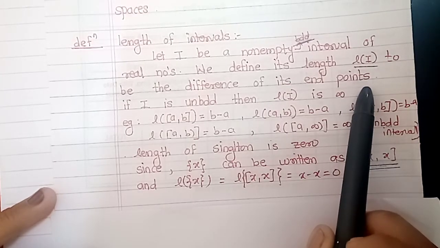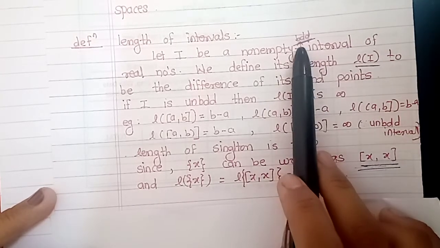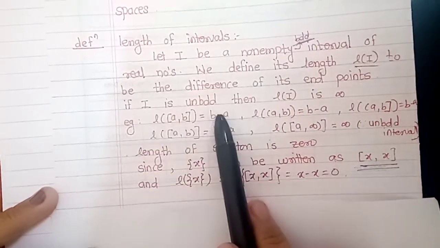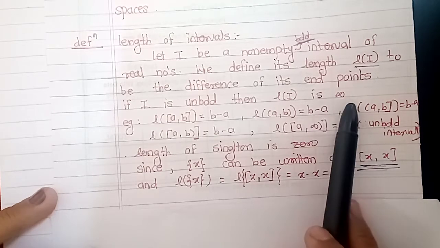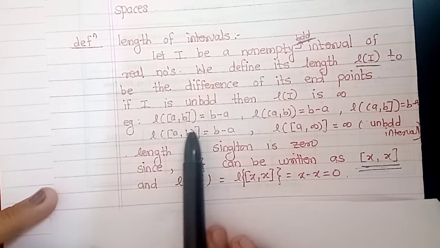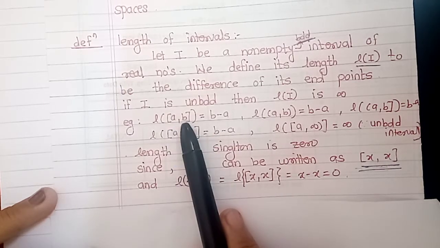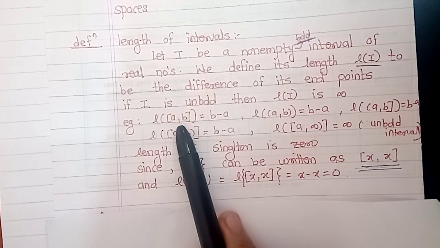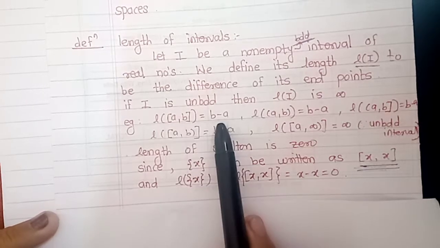For a bounded interval its length is the difference between its endpoints, and if I is unbounded then its length is infinity. For example, the closed interval [a, b] is closed and bounded, so its length is b minus a.